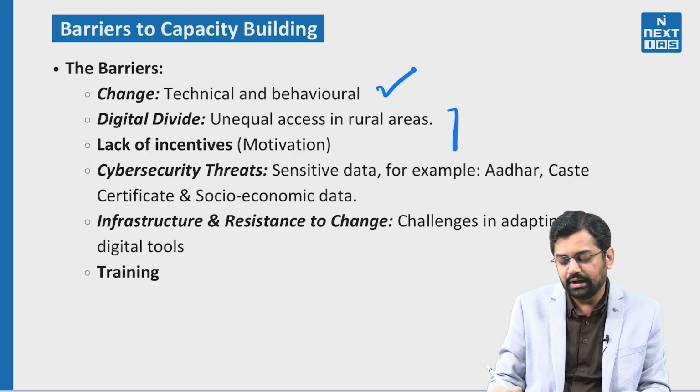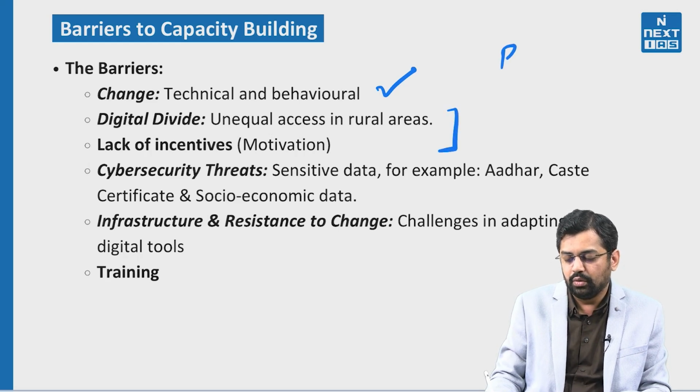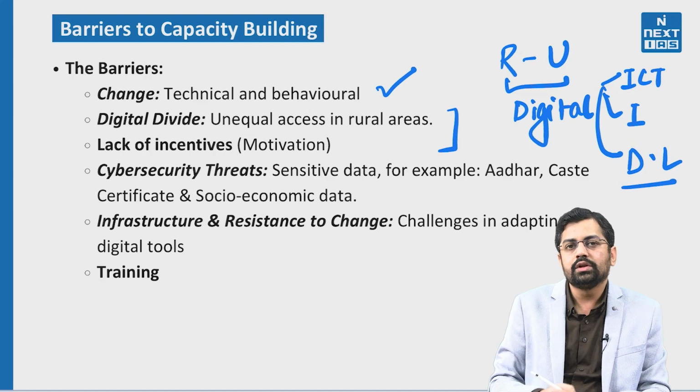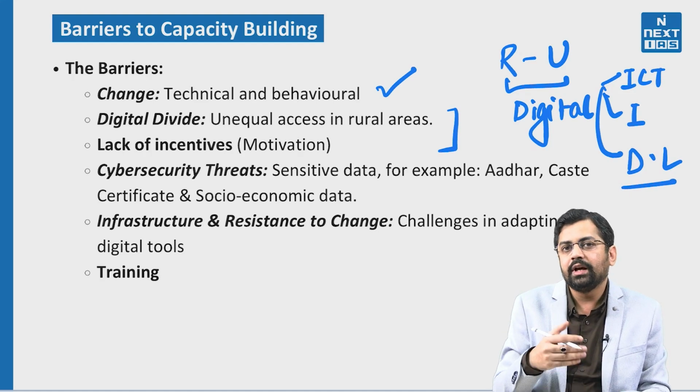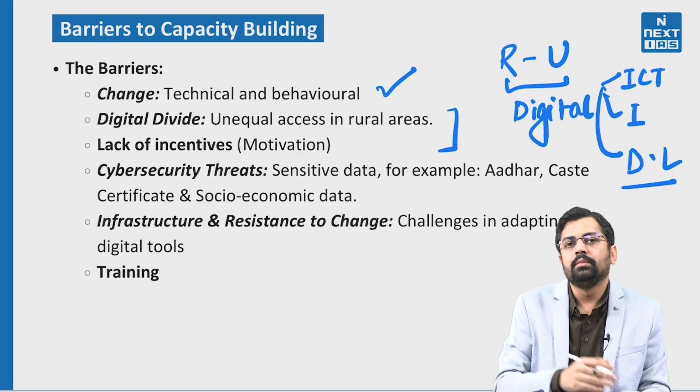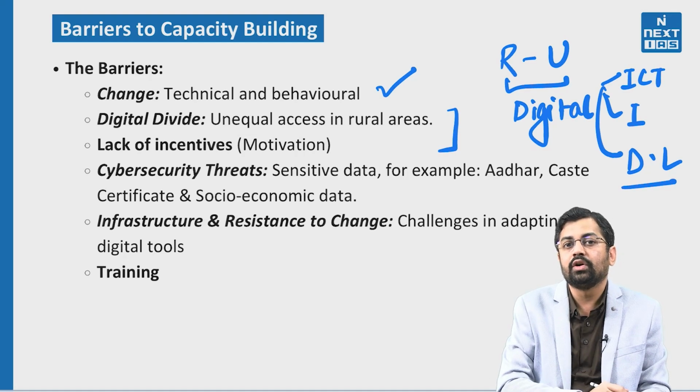The second is the digital divide. With respect to rural and urban, there is always a debate regarding the digital divide, and this divide is not restricted only to ICT technology or infrastructure, it is also with respect to digital literacy, right? So we have to keep this in mind whenever we are building a capacity building program. We cannot follow a one size fits all approach, because the socio-economic backgrounds and the values of rural and urban people are very different. So digital literacy and usage of these technologies can be very different for rural and urban people.